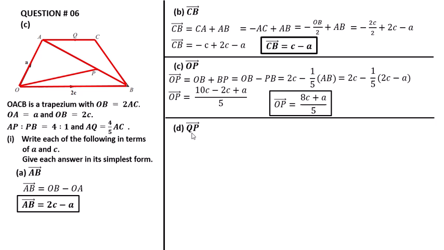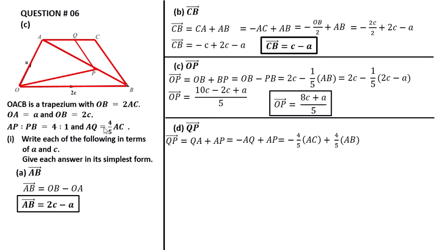Part D is QP. Here is QP. Okay, so QP is equal to QA and AP. So we take the reverse position of QA, it will be negative: minus AQ plus AP. So we have to find AQ. Here is AQ.